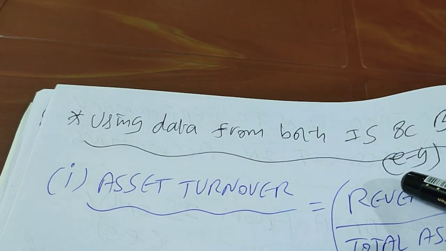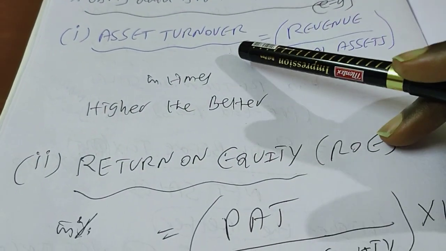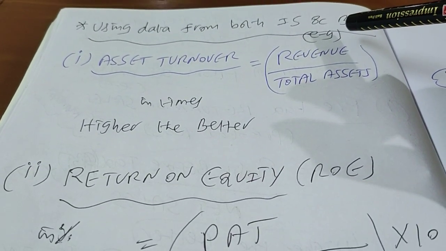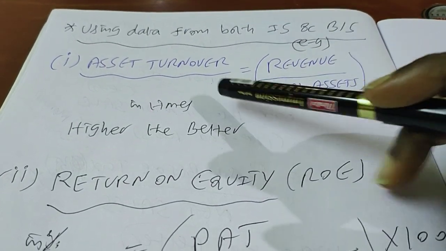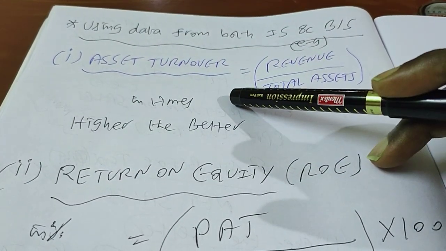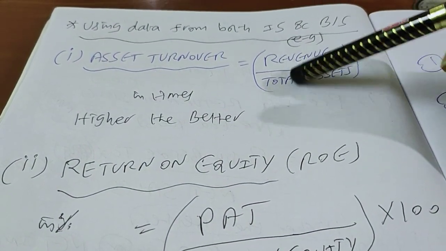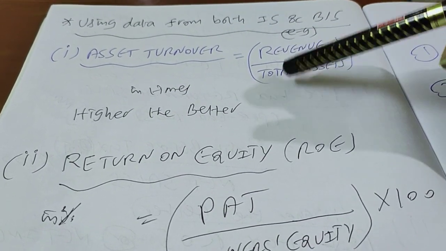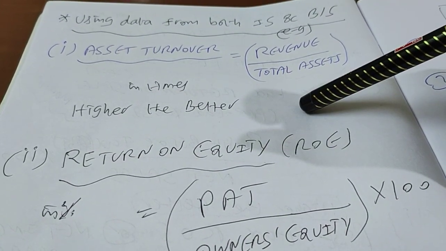So then what do we have to do? We have to use data from both the income statement and the balance sheet. There are two things I can introduce you to here. First one is asset turnover. That means how many times you have converted the total assets invested in the business into revenue. It's not in percentage, rather it is in number of times. It's a turnover. Turn means how many times you are turning your total assets into revenue, which is the question you are answering here. The higher the asset turnover, the better is your efficiency in utilizing the assets. So higher the better.